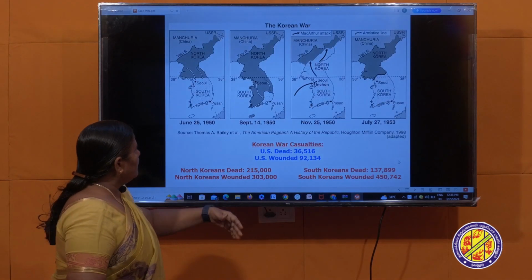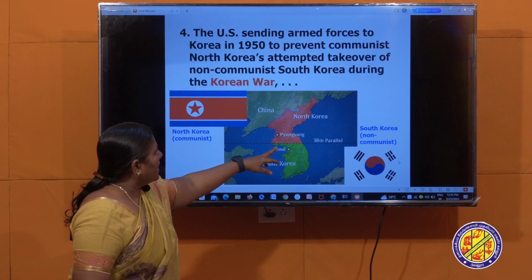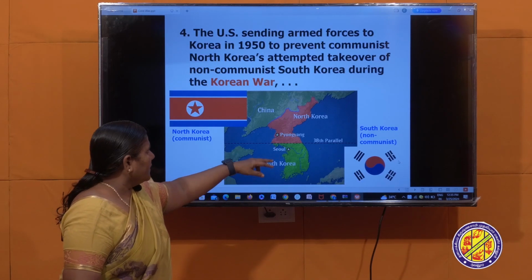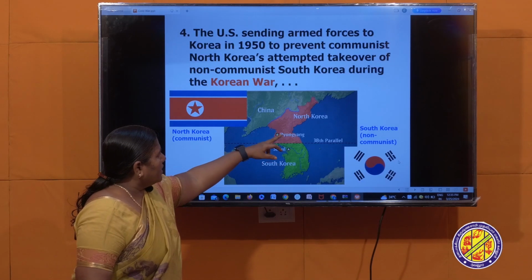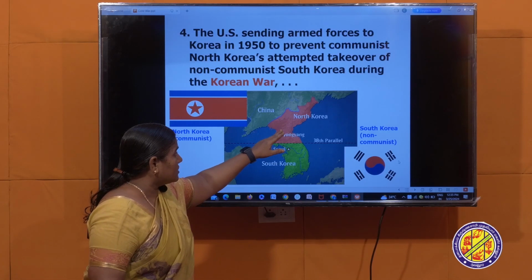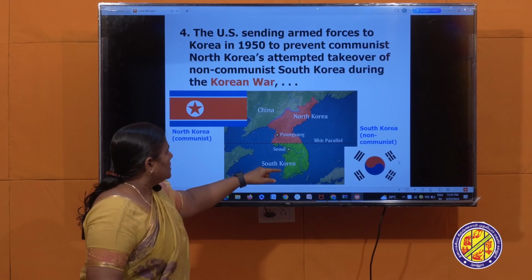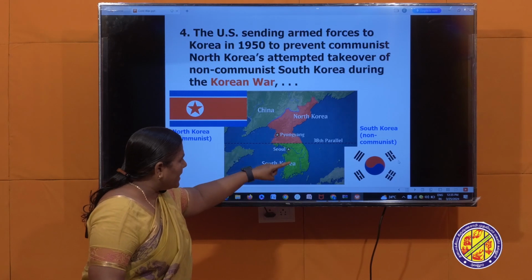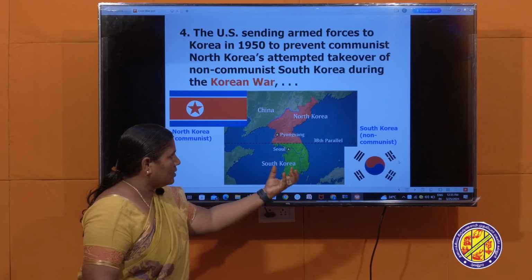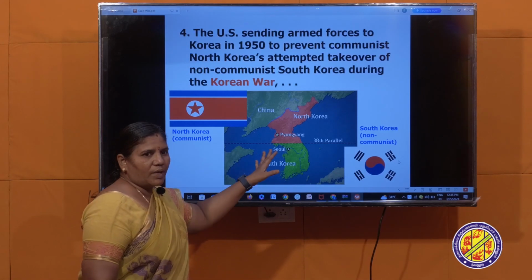Here, North Korea and South Korea. This is the Korean War. It happened from 1950 to 1953. North Korea was under USSR control, whereas South Korea was under American control. North Korea wanted to bring South Korea under one rule, that is communist rule, but this was not liked by USA.